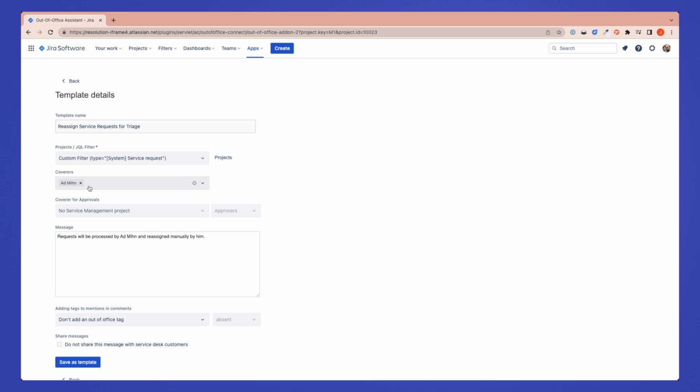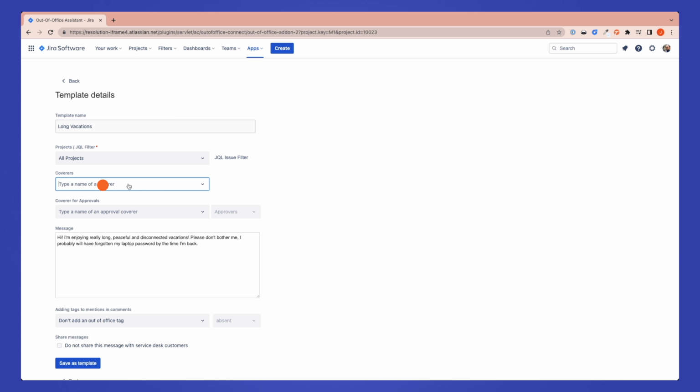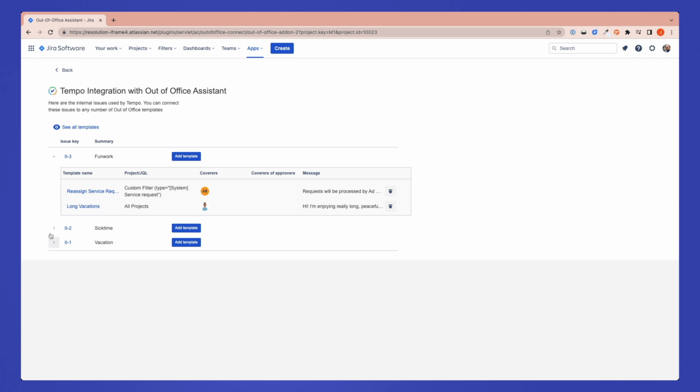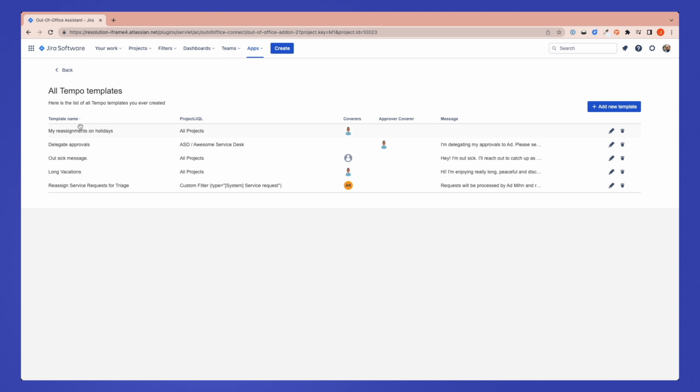For example, I may realize admin shouldn't be triaging, but rather Agneta. And then I pick admin instead for my regular coverage. That looks like a plan. Note that long vacations changed for every internal issue. To review every template, you can click on See All Templates.